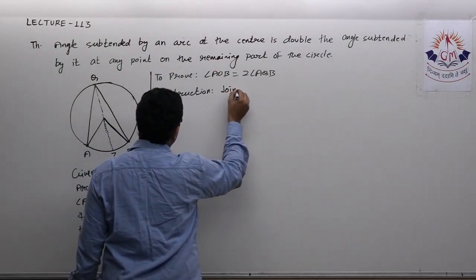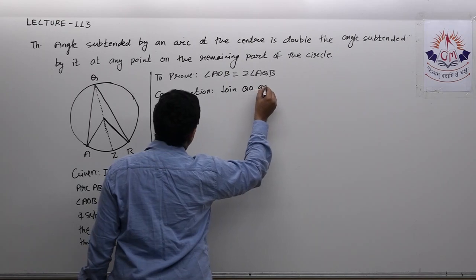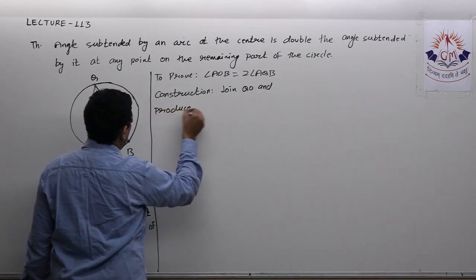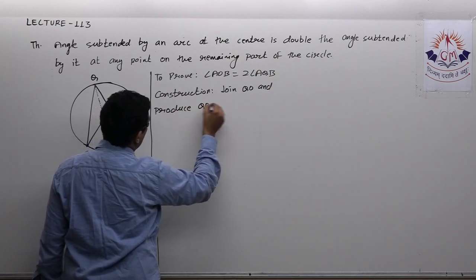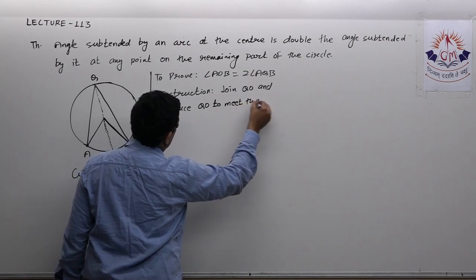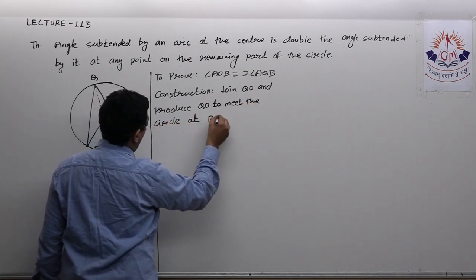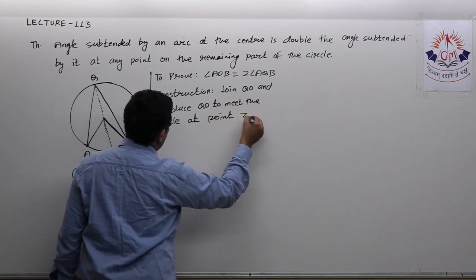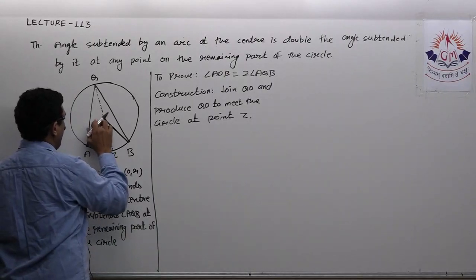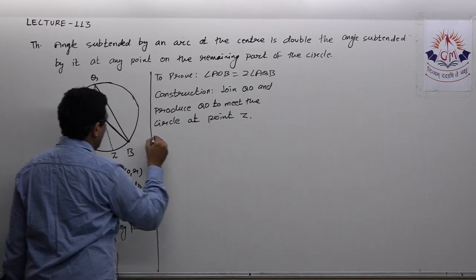Join QO and produce QO to meet the circle at point Z. Okay, now we will see its proof.